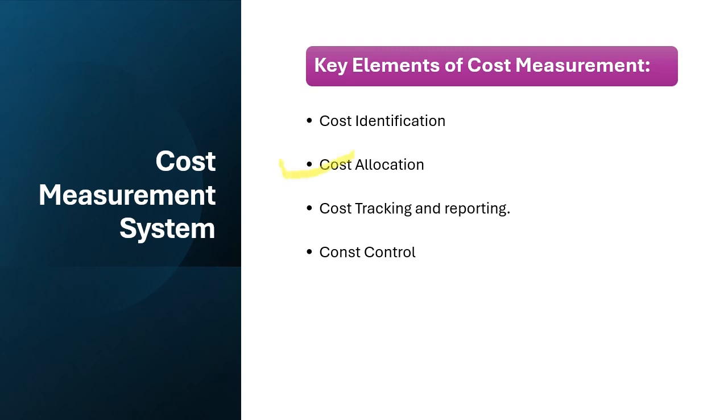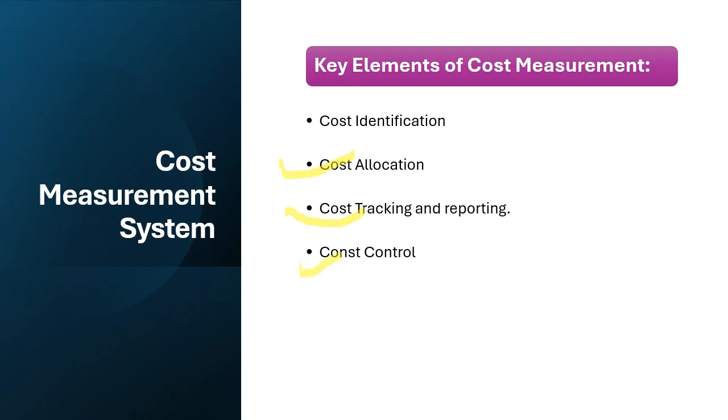Next is cost allocation. Cost allocation assigns these identified costs to specific departments, projects, or areas within the facility. This ensures that each unit or business area is responsible for its fair share of the cost, helping with budgeting and cost transparency. Next is cost tracking and reporting. Cost tracking and reporting involves monitoring ongoing expenses, recording them in real time, and generating reports. This allows facility managers to stay on top of spending, identify potential cost overruns, and take action when needed.